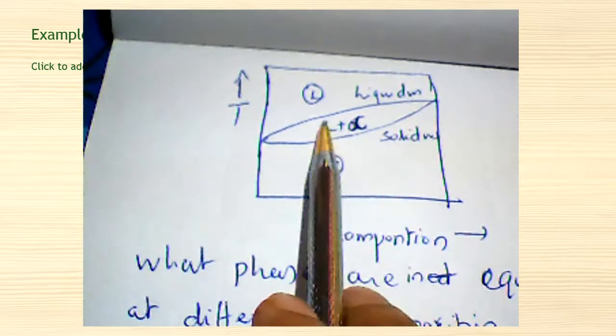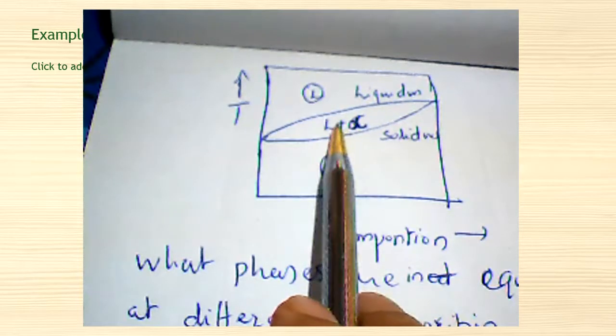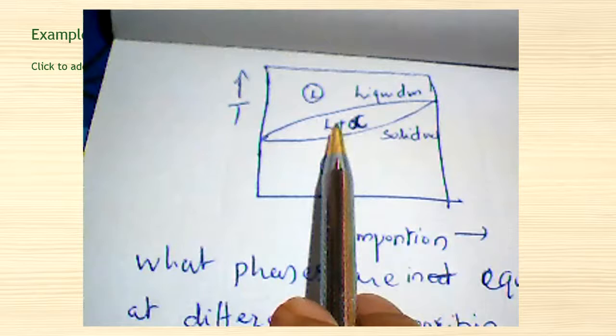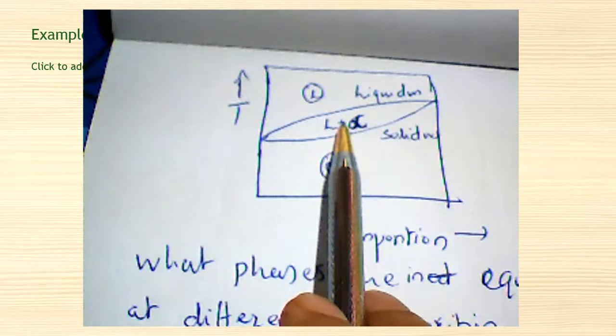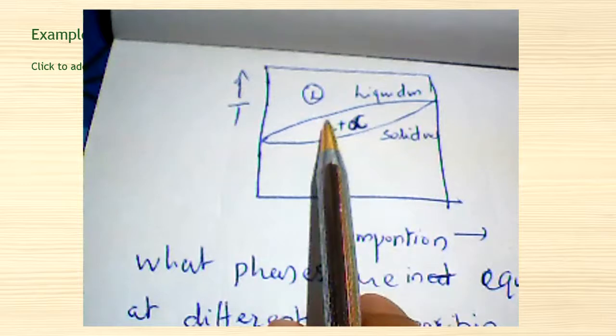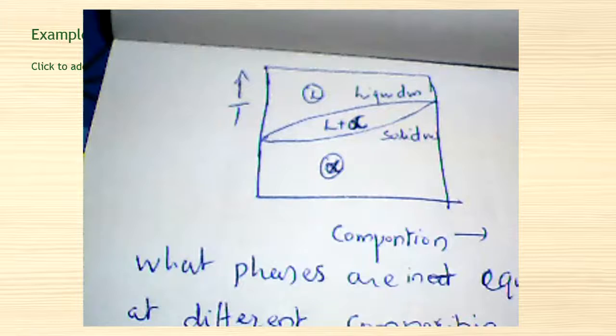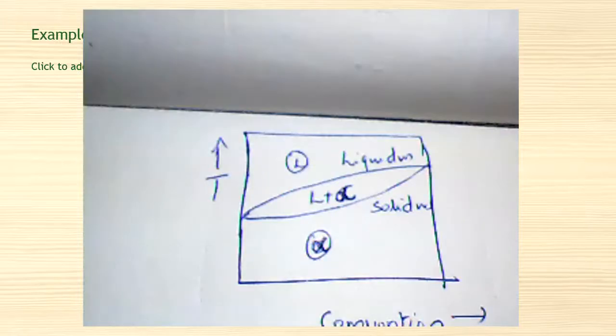So we have alpha, the solid state, then the solidus where the conversion starts. In between the solidus and liquidus, there is an equilibrium state, a mixture of liquid and solid, and above this is the liquidus form. This is the simplest form of the phase diagram.